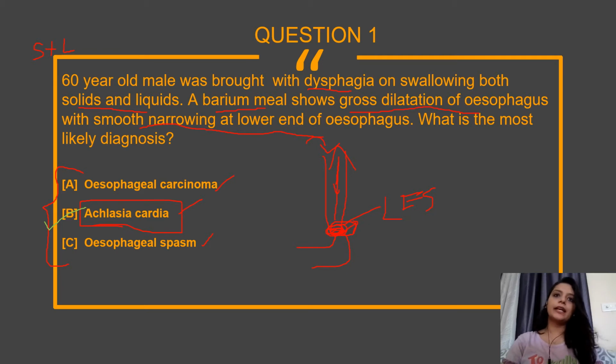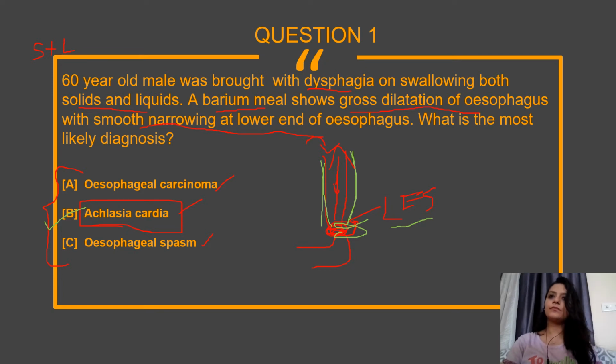Again, as I said, in all esophageal conditions the initial investigation is a barium study. Because of this problem there will be dilatation of the esophagus, which is why they said gross dilatation of the esophagus, but at the lower end, that means at the lower esophageal sphincter, there will be narrowing. So the picture is correct, and the most appropriate answer here is achalasia cardia.